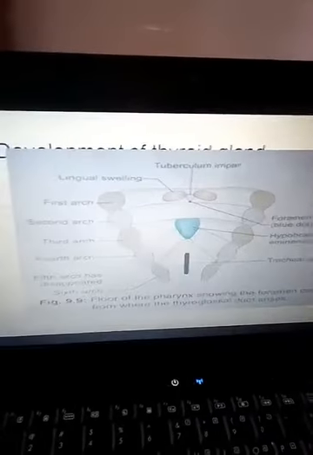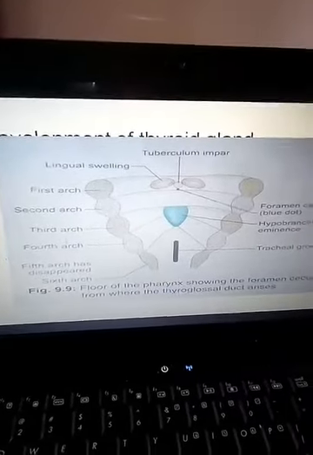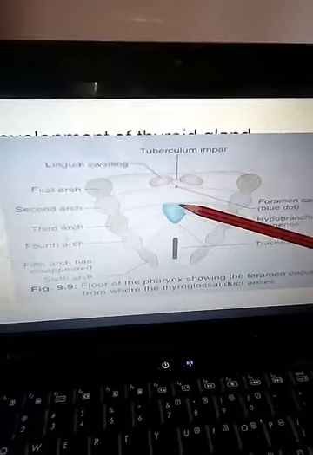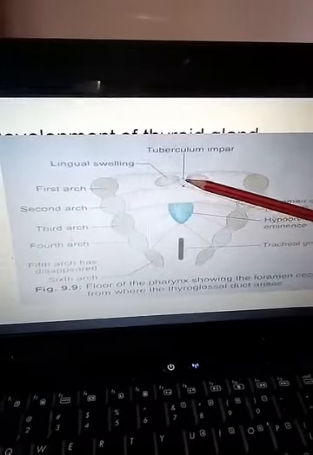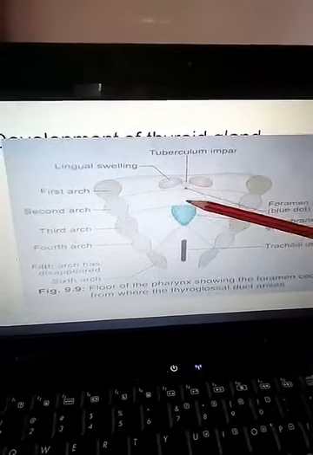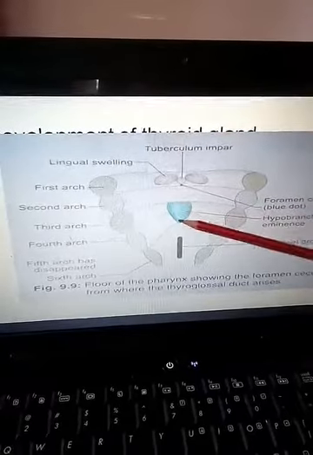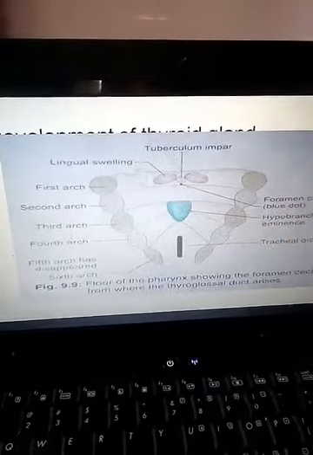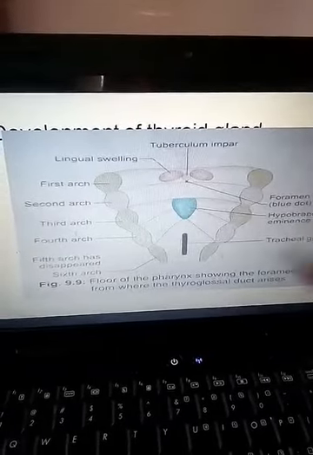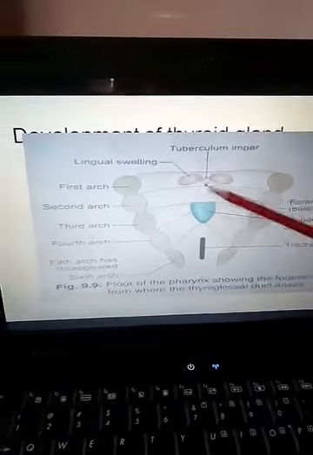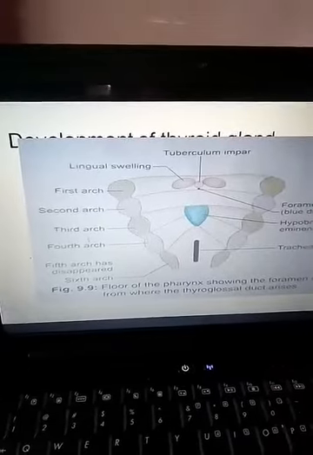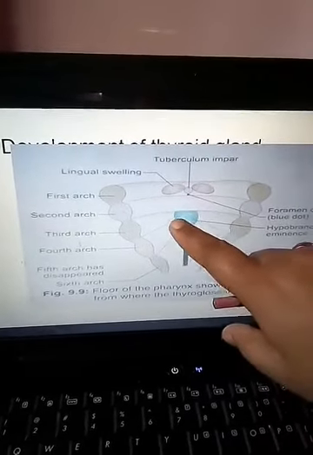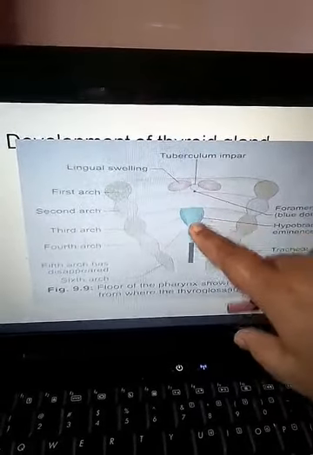Now we will see the development of the thyroid gland. I told you already that this is the midline thickening just behind the tuberculum impar. In relation to the second, third and fourth arch, a midline proliferation of epithelium occurs and forms another midline swelling, that is known as the hypobranchial eminence. What happened to the hypobranchial eminence? This eminence divides into two parts, the cranial part and the caudal part.